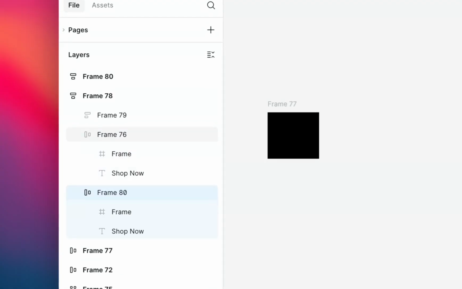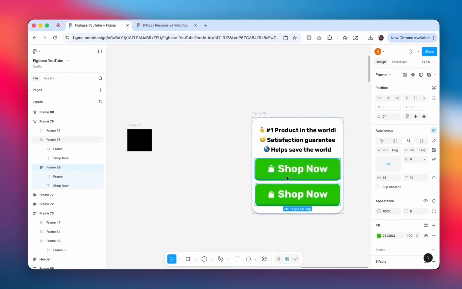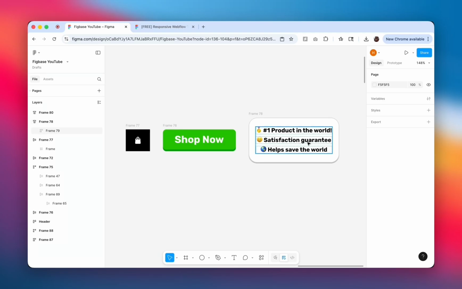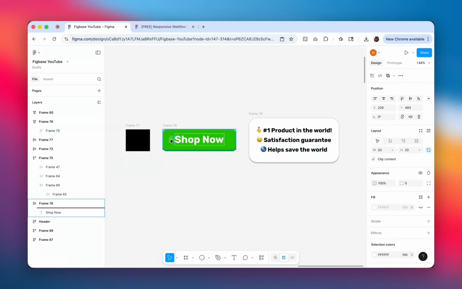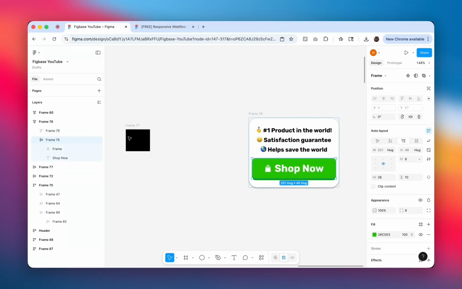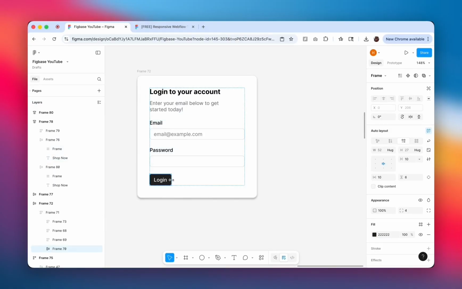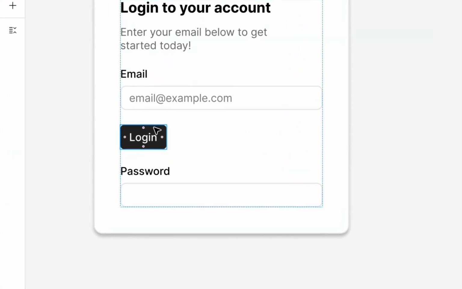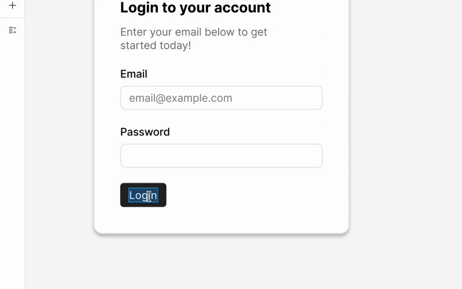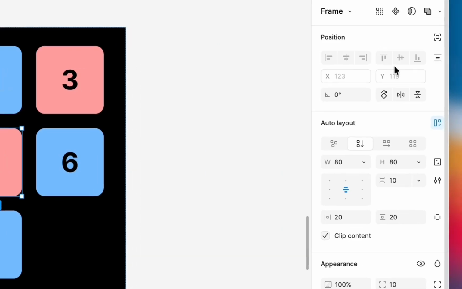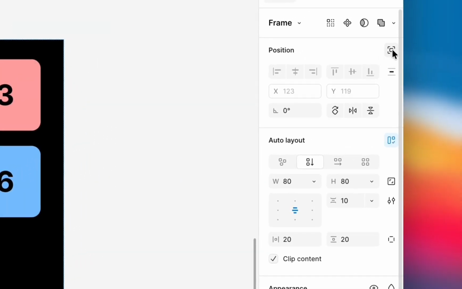Auto Layout becomes more powerful when nesting frames inside each other, each with its own flow direction, spacing, and resizing behavior. Icon and text form a button, button goes in a card, cards form a grid. Each layer controls its own properties independently, so changing text only resizes the button, while adding another card automatically adjusts the grid. Sometimes an element needs to break out of the Auto Layout flow.